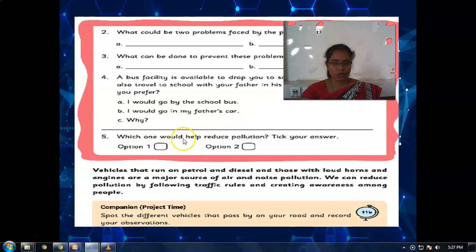Which one would help reduce pollution? Tick the answer. Okay, option 1 or option 2. Which one helps to reduce the air pollution? That you need to write here.